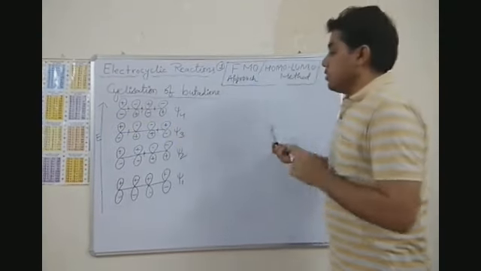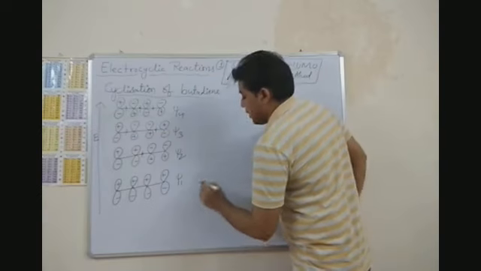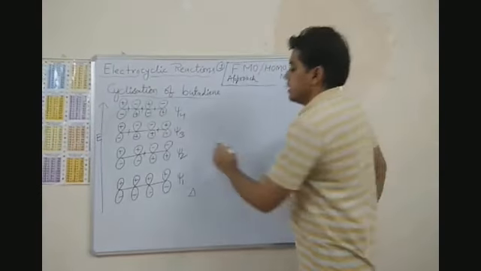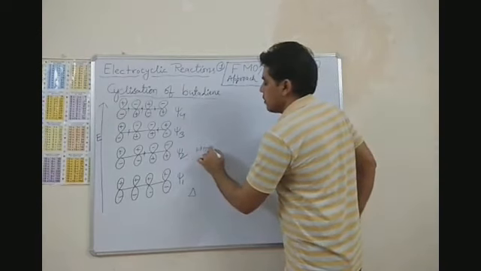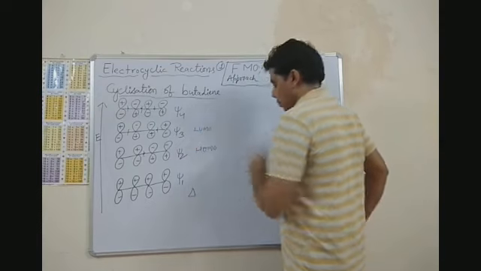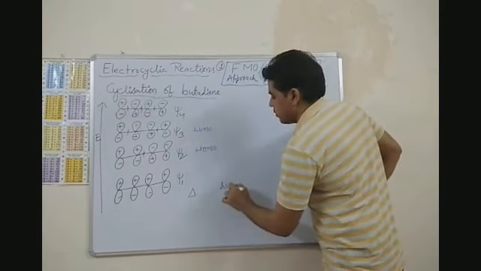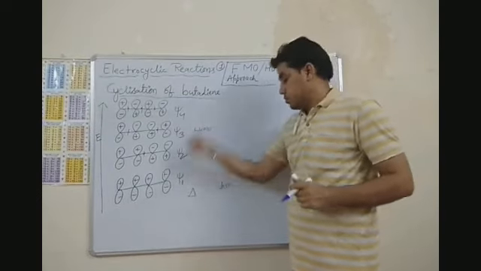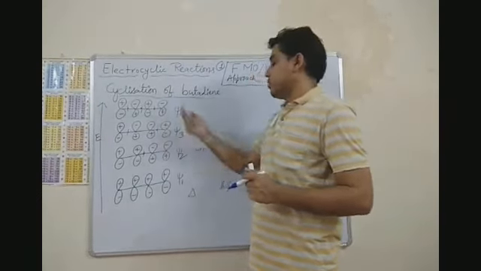Okay. So in case of thermal conditions, psi 2 is HOMO and psi 3 is LUMO. But in case of photochemical conditions, one electron jumps from psi 2 to psi 3.